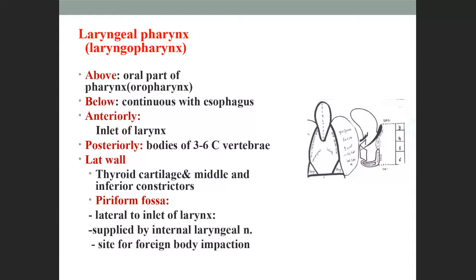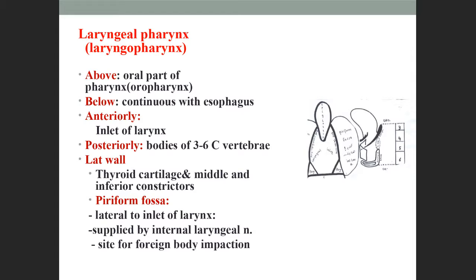In the old days, humans used this space for the smuggling of diamonds. They used to keep the diamonds in that space, and then they used to travel. Okay, so that is the point. If you search the history of the piriform fossa, you can see some articles on Google, and you will get interesting stories. Okay, so that is the space.